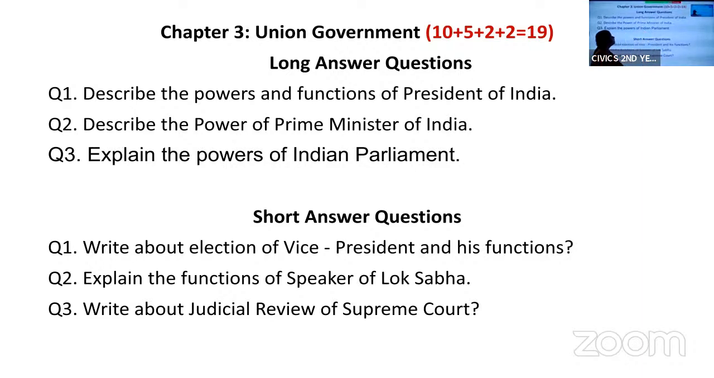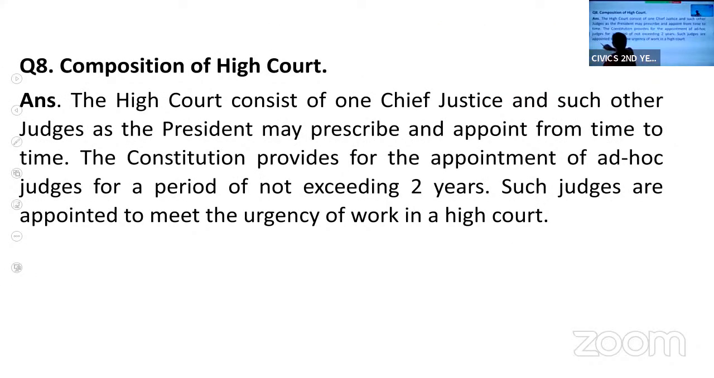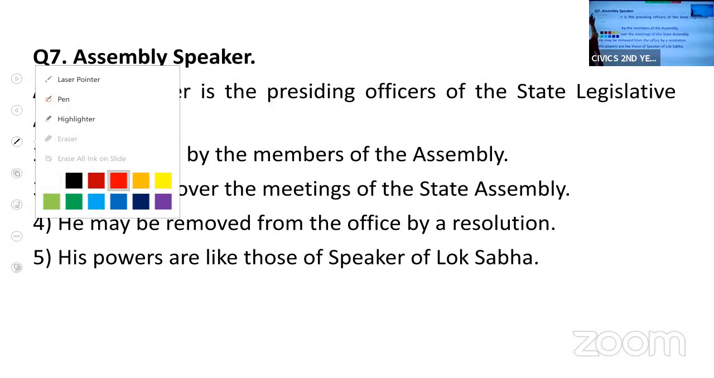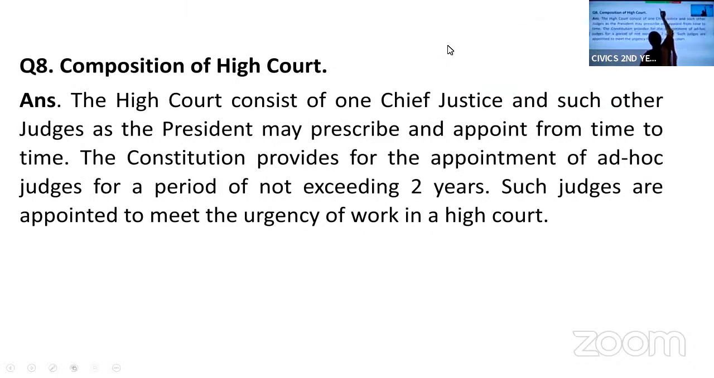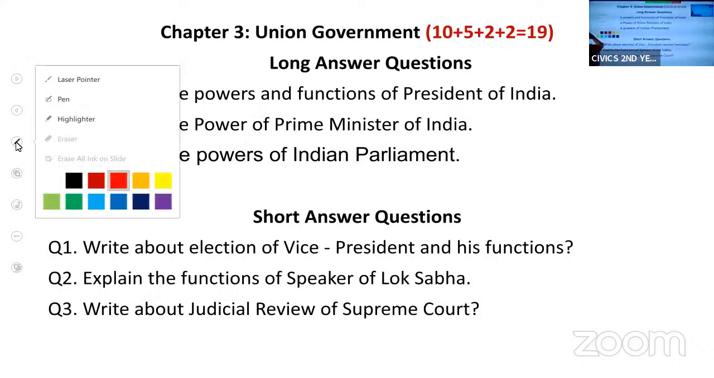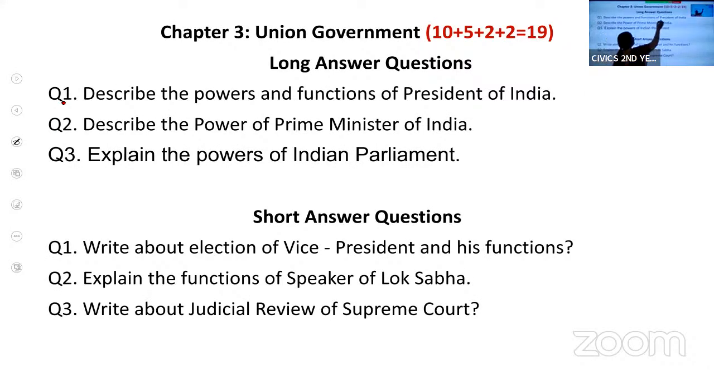Today we will discuss your third chapter, Union Government. If you see the weightage, you will get one LAQ for 10 marks. Then you will get one SAQ from this chapter and two VSAQs. Okay, one LAQ, 10 marks, one SAQ, 5 marks, and two VSAQs for 4 marks. So the total weightage for this chapter is 19 marks.